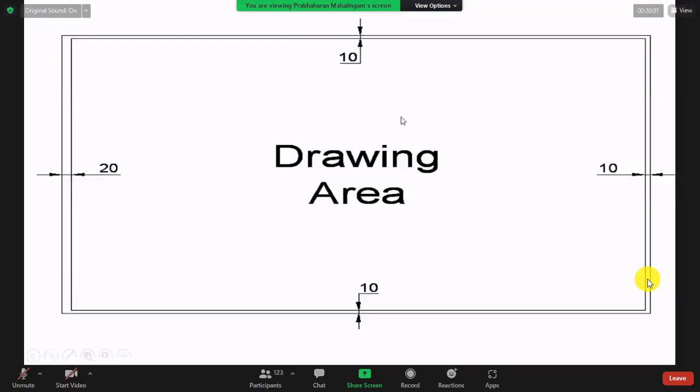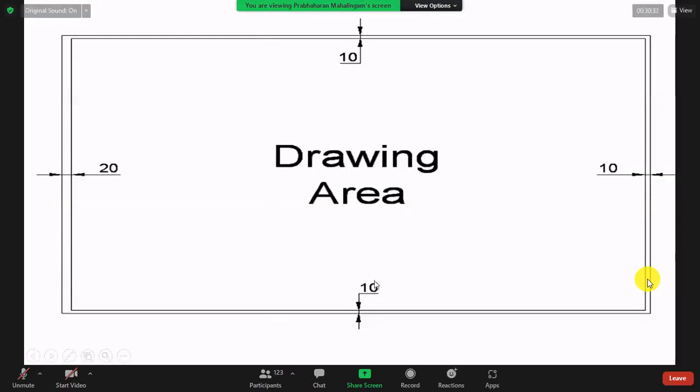So it is the outer margin. Outer margin means the outside line is the paper. The inside line is your drawing area. This is the drawing area. So the drawing area is specified. When you are sitting on your phone or laptop, on the right hand side you see 10, left hand side 20. So how can you take the 20 line? If you wrote the 20 line, you see top and bottom margin at 10.